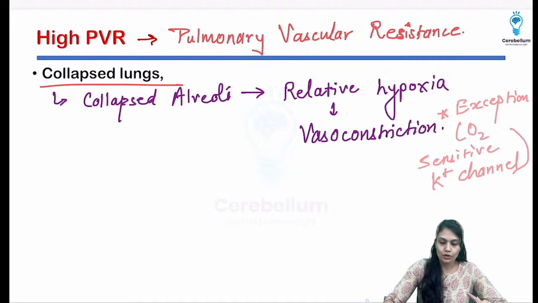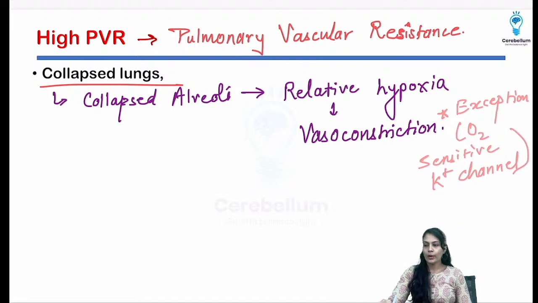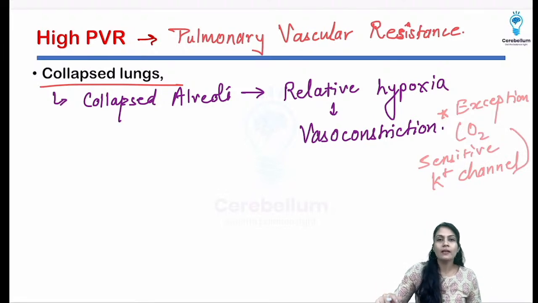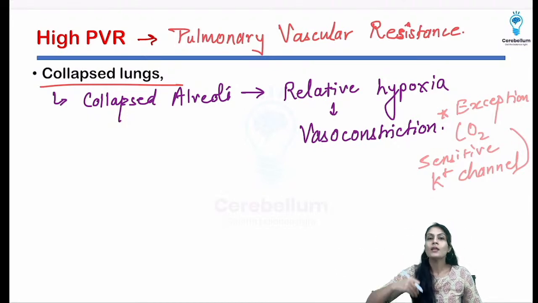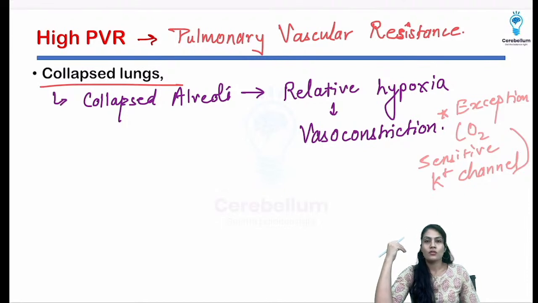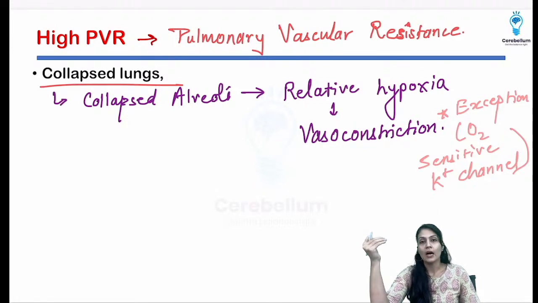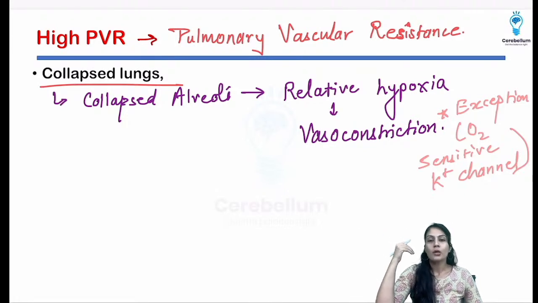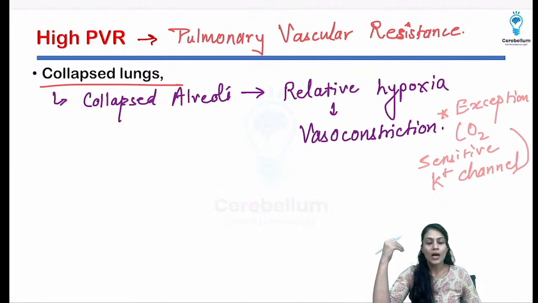Oxygen sensitive potassium channel. All right, so relative hypoxia, that means as compared to the adult, and because of that vasoconstriction, that is the main reason resistance is going to be very high. Now understand, because the resistance is high, what is going to happen?